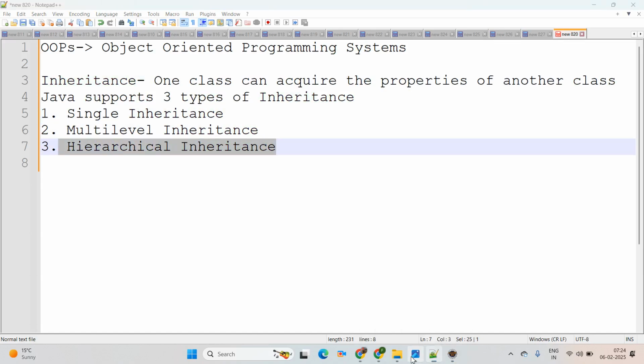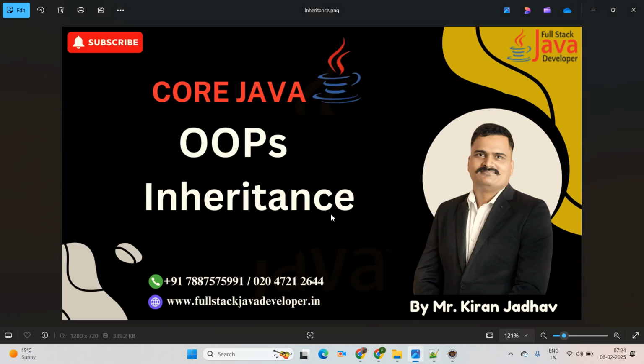In this session we covered all three. Java does not support multiple inheritance. Instead of multiple inheritance, Java supports the interface concept. In upcoming sessions we are going to learn interfaces as well as abstract classes.